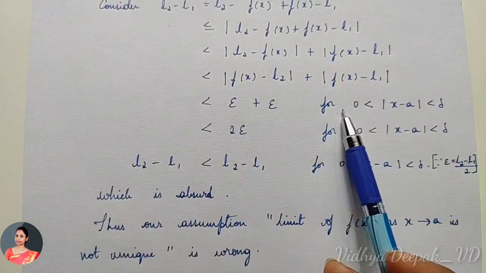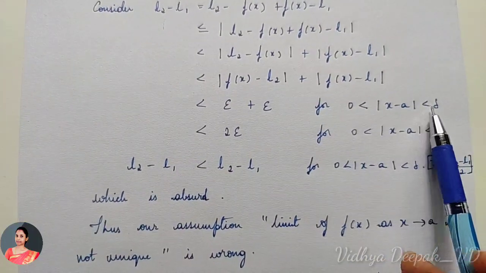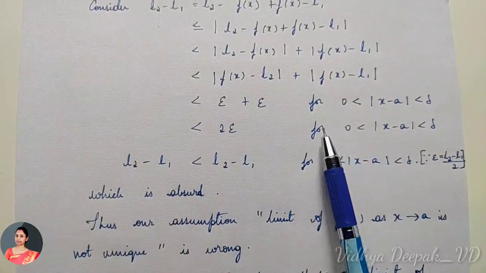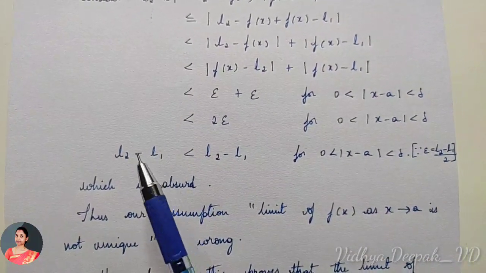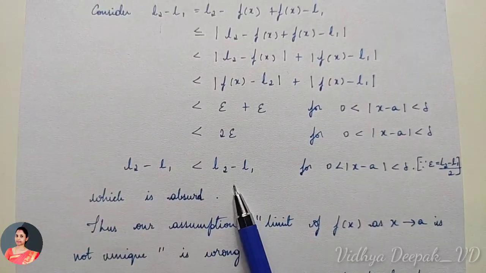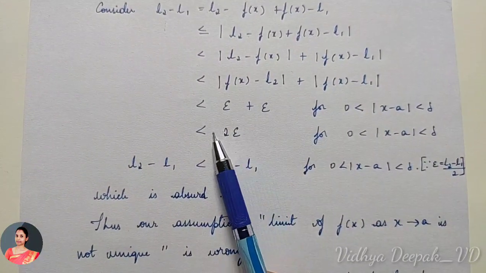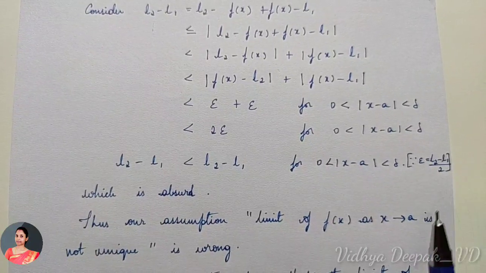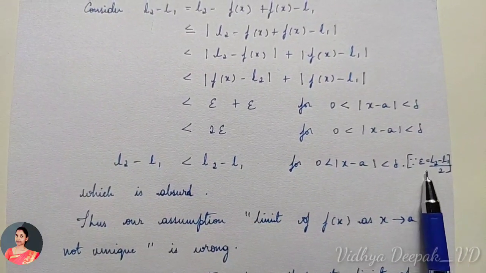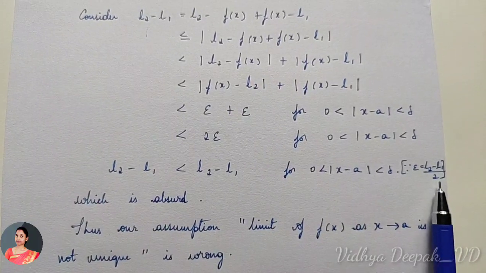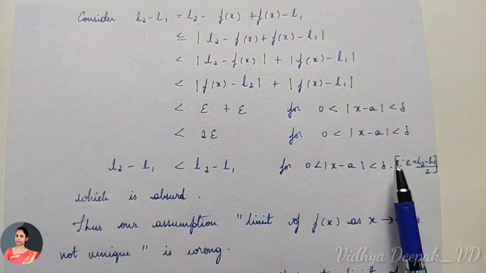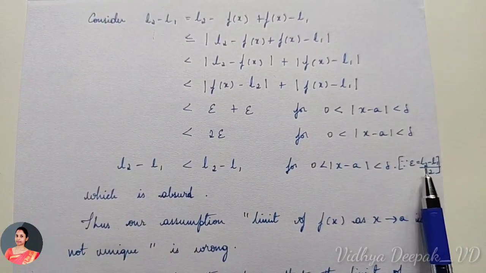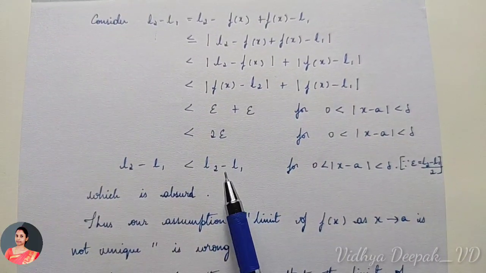So under the condition 0 < |x − a| < δ, ε plus ε gives you 2ε, and |L2 − L1| is less than 2ε. Now how can you write this? We knew that ε was equal to |L2 − L1| divided by 2, yes, we considered this, right? So 2ε will be 2 times |L2 − L1| divided by 2. So the 2 and 2 cancel and you are left with |L2 − L1|. That is what I have written here.